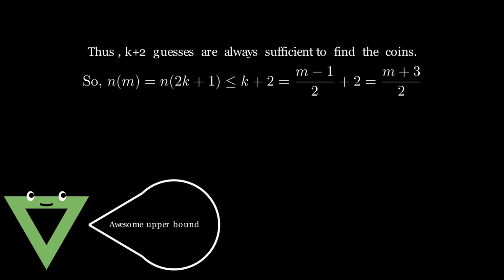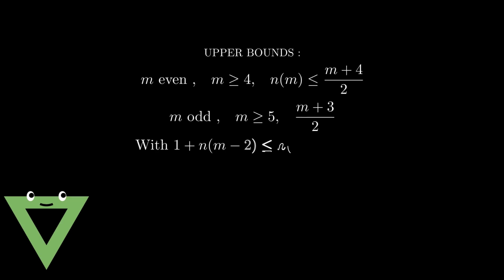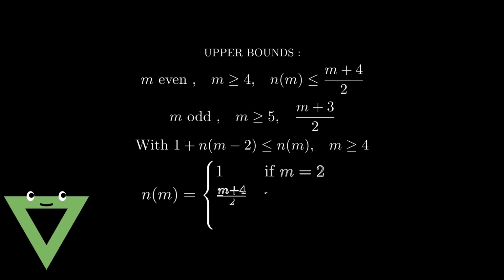Now these upper bounds, along with the inequality 1 plus n of m minus 2 less than or equal to n of m, can be used together with strong induction to prove that n of m is given by this nice formula. The proof via induction is easy. I leave it to you.